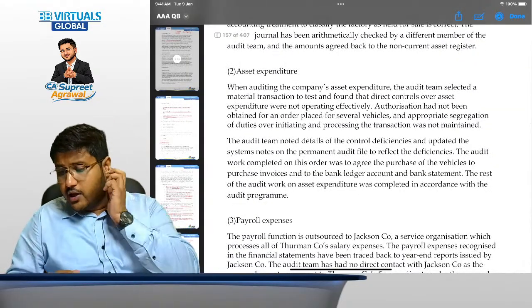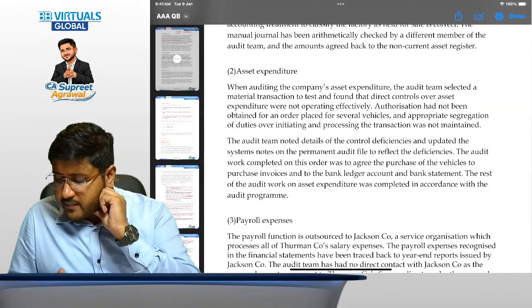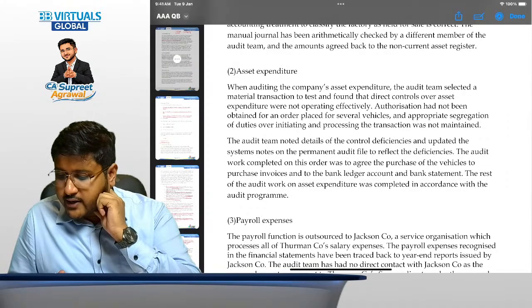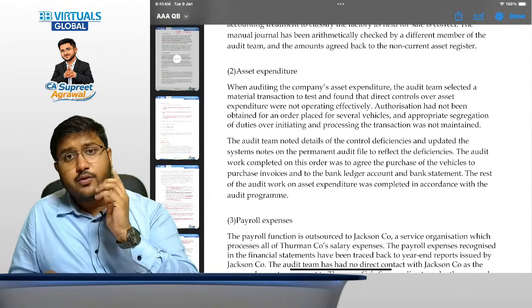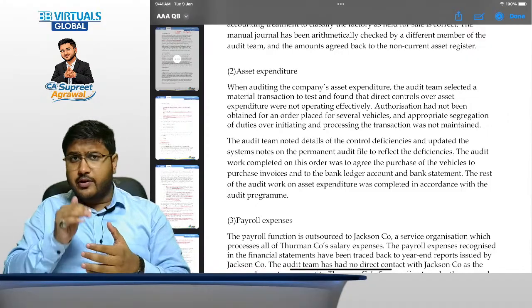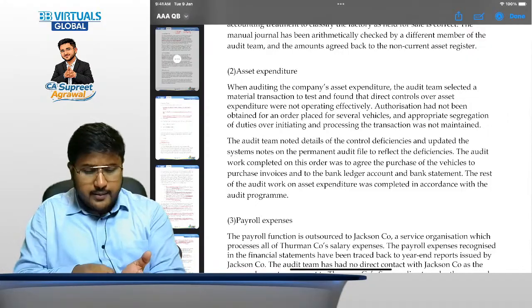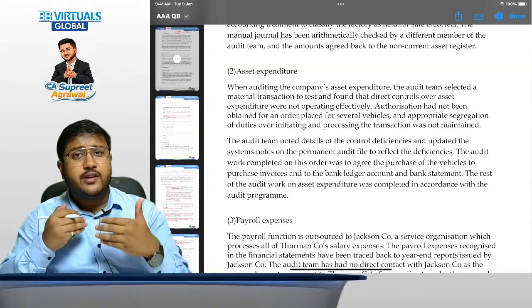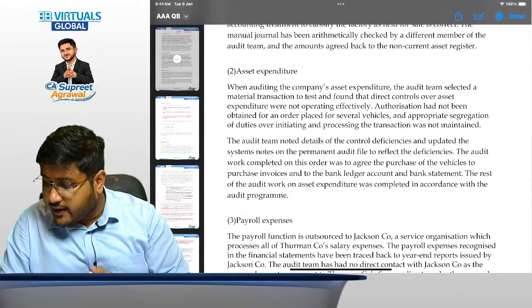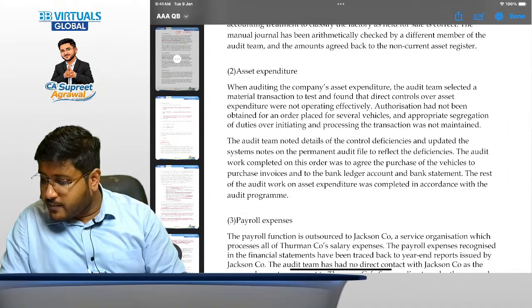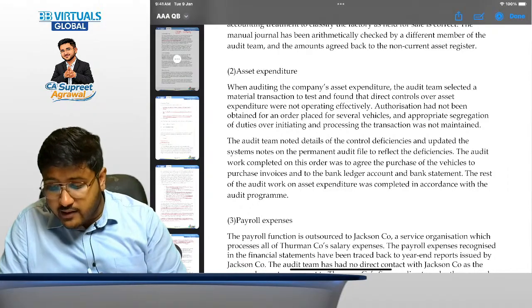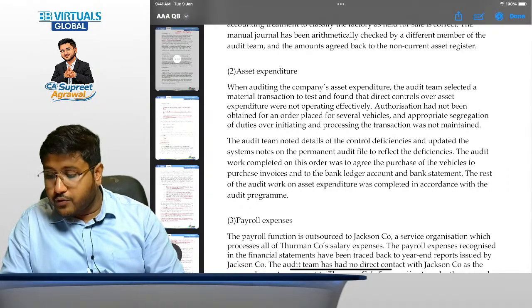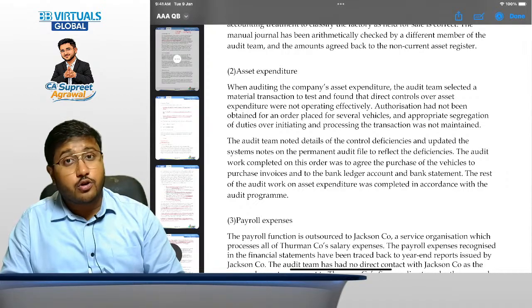asset expenditure, right? So when auditing the company's asset expenditure, the audit team selected a material transaction to test. See, we are following this pattern that we read the question, we try to highlight the pointers, then I give you certain time, and then after that we discuss the question again, and then we read the answer. So when auditing the company's asset expenditure, the audit team selected a material transaction to test and found that direct controls over asset expenditure were not operating effectively.